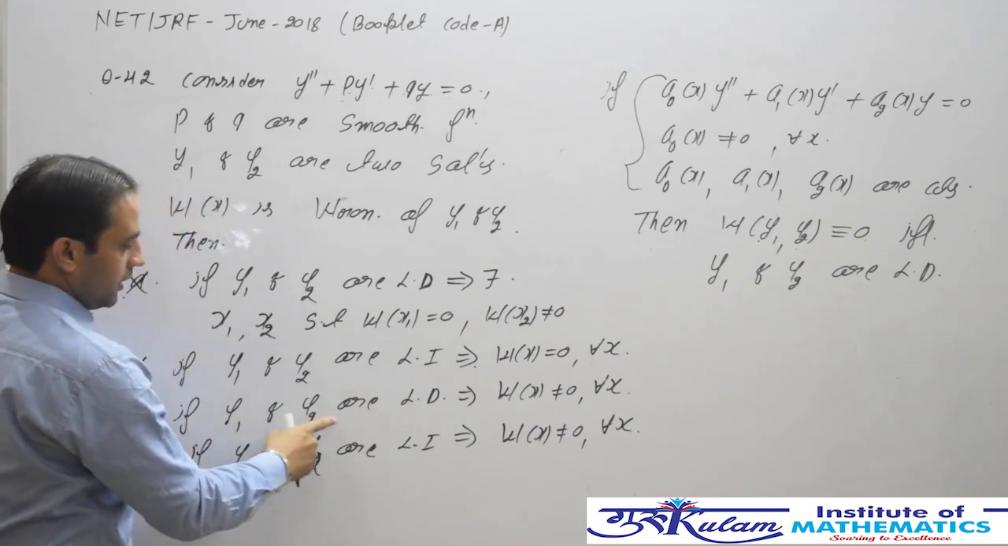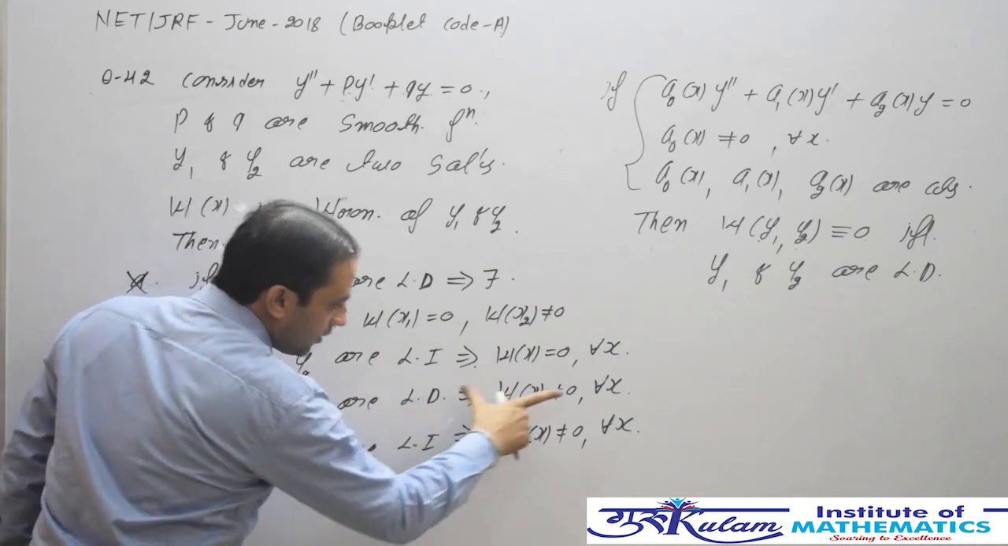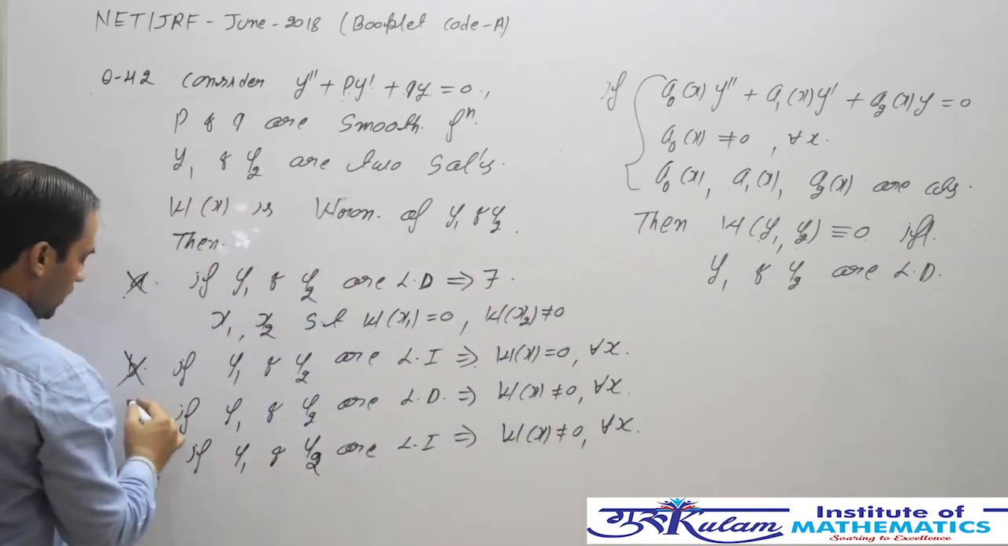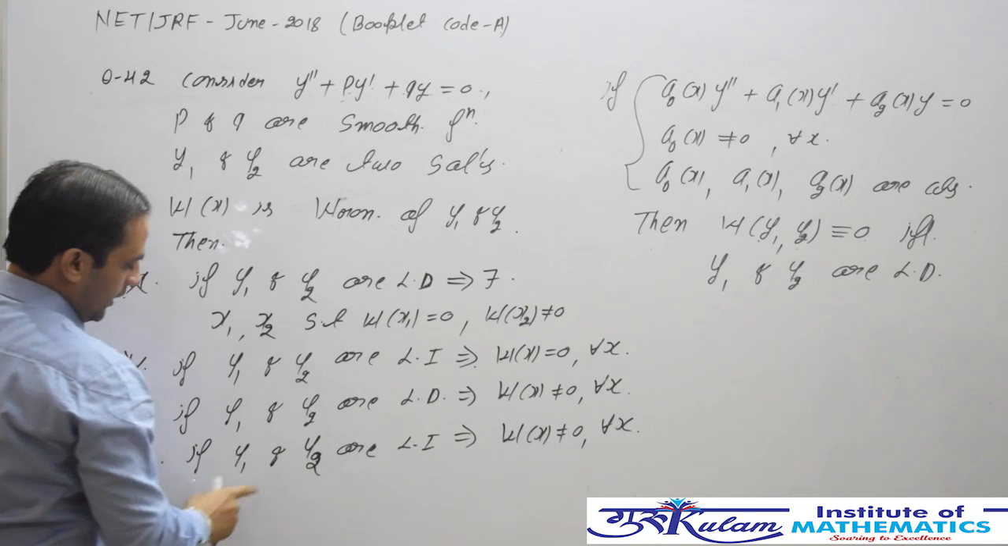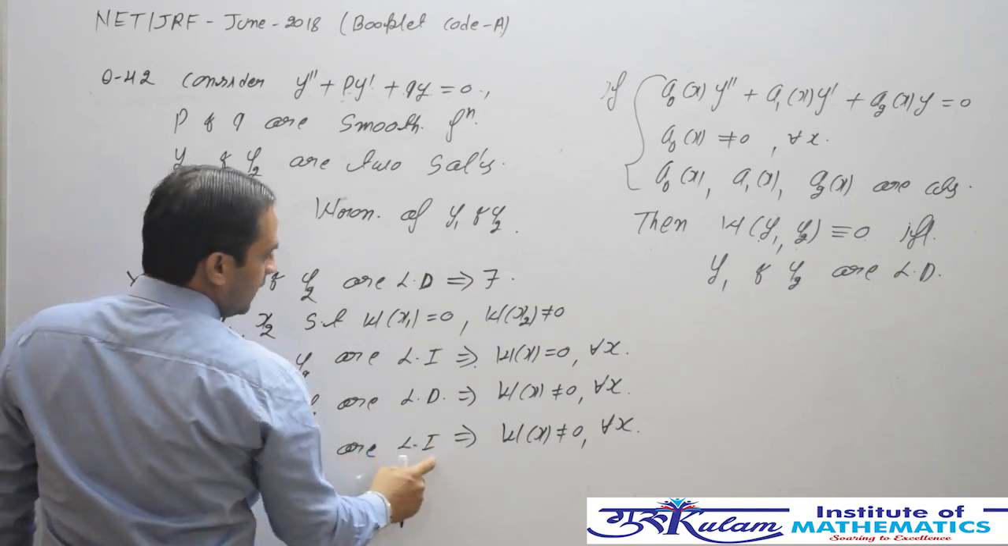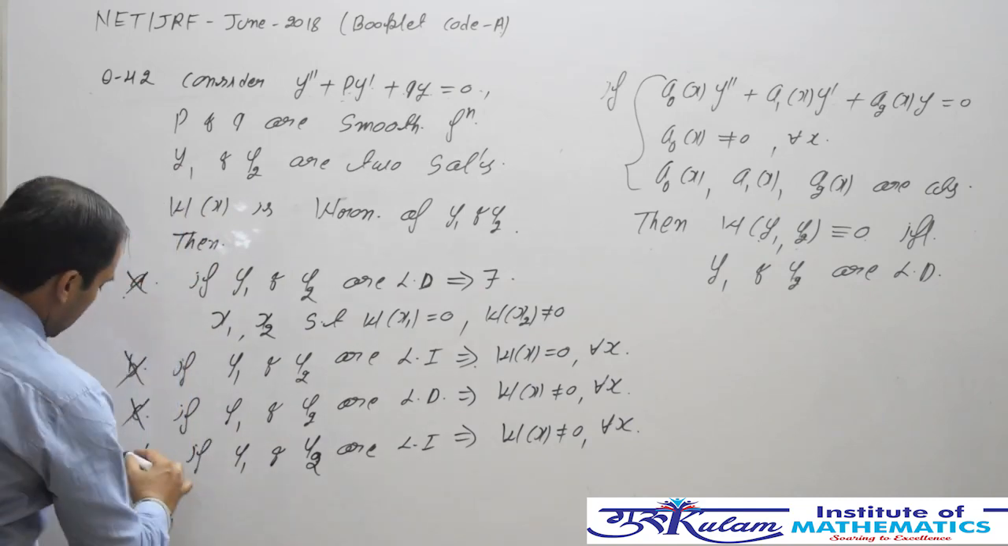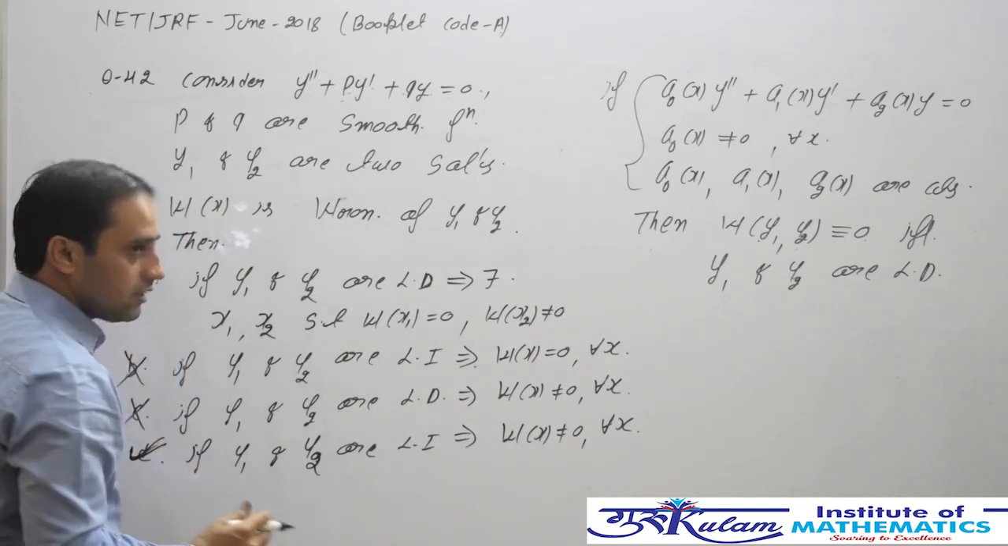Third, y1 and y2 are linearly dependent, then the Wronskian is 0 for all x, but it should be 0 for all x. So the third is also incorrect. And the fourth one, y1 and y2 are LI, then it must imply the Wronskian is non-zero for all x. So the fourth option is the correct option.